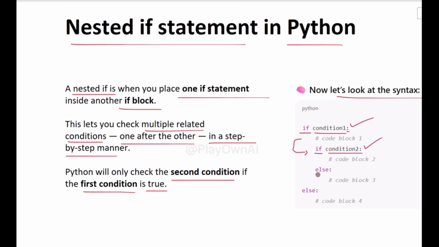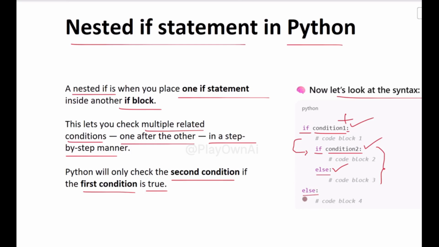This part runs when both condition 1 and condition 2 are true. Only then do we enter this exact line. Now comes the else part for the nested condition. This else belongs to condition 2, meaning if condition 1 is true but condition 2 is false, we run the code inside this else.